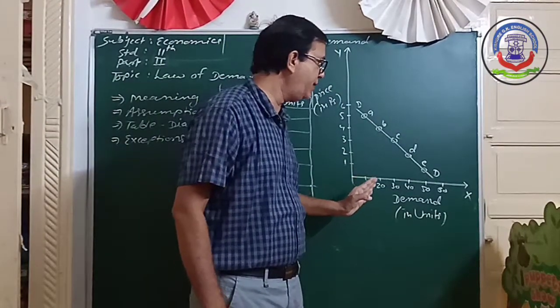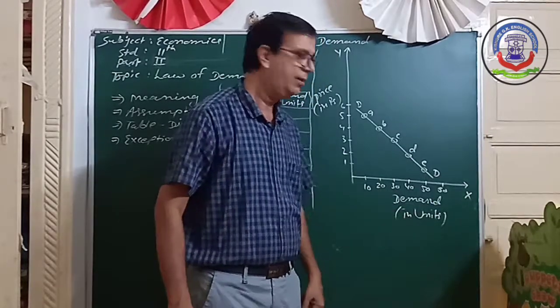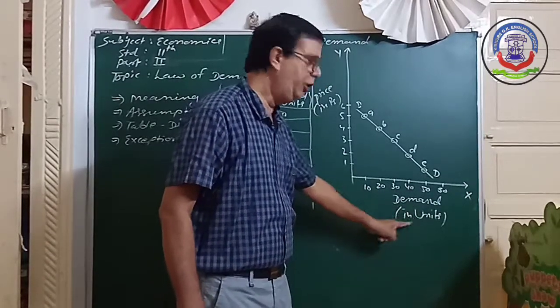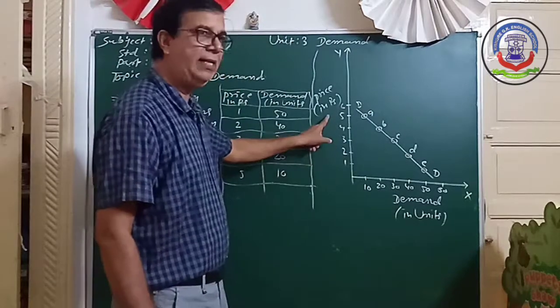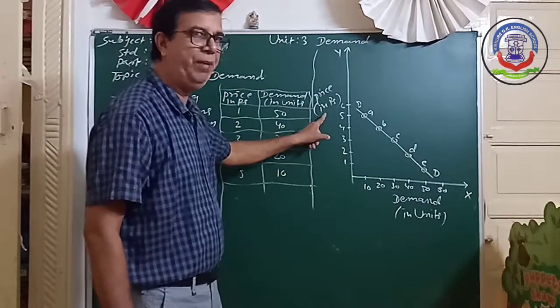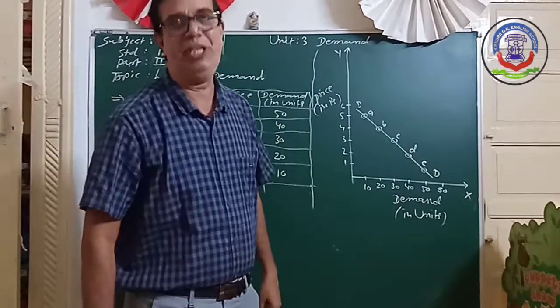Start like this. On the x-axis demand in units, and on the y-axis price in rupees are represented.